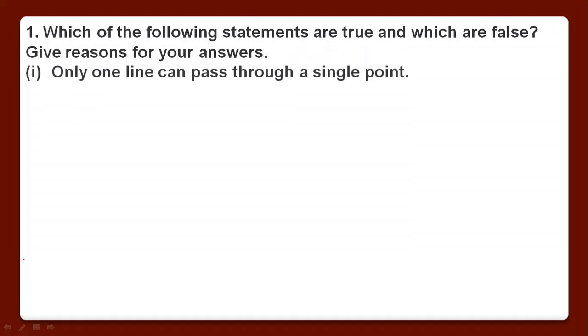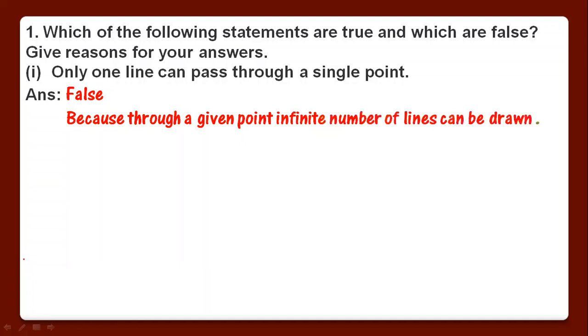The very first statement is, only one line can pass through a single point. If we have a single point, can only one line pass through it? The answer is false. Reason? Because through a given point, an infinite number of lines can be drawn. If we have a single point, we can pass infinite lines through that single point. That's why this statement is false.